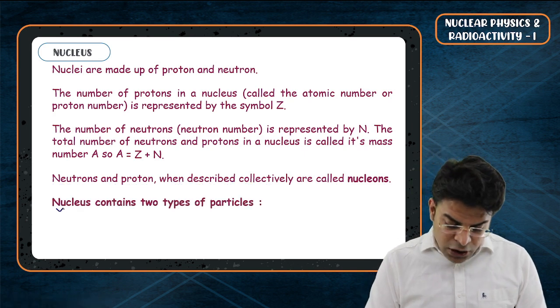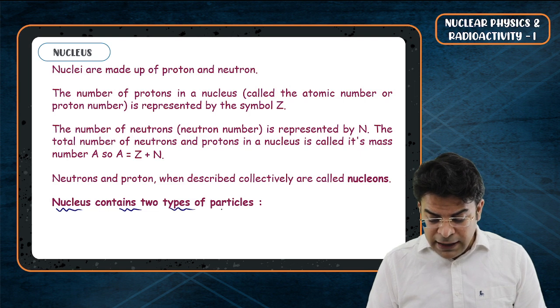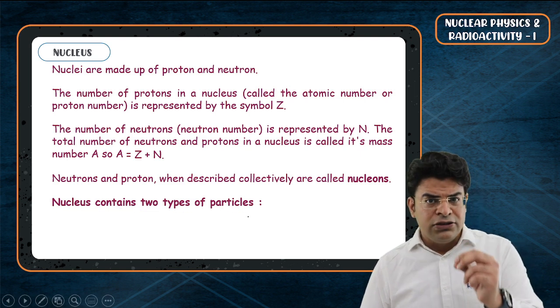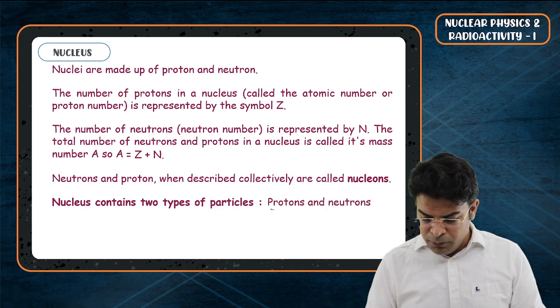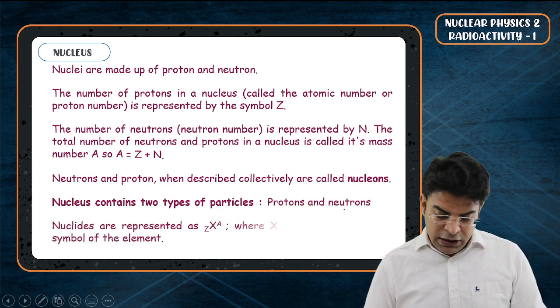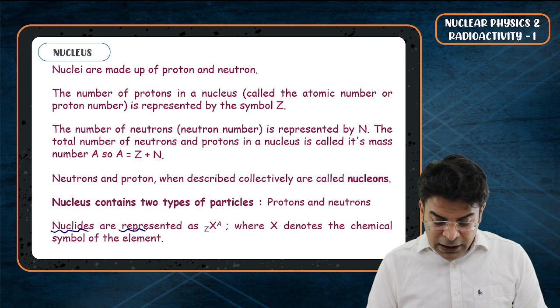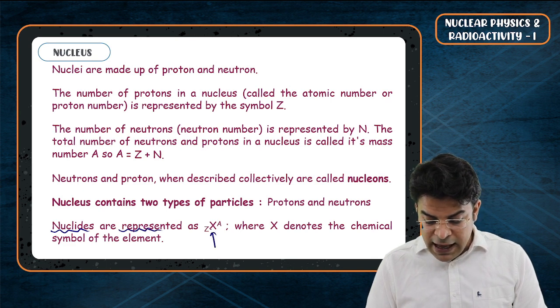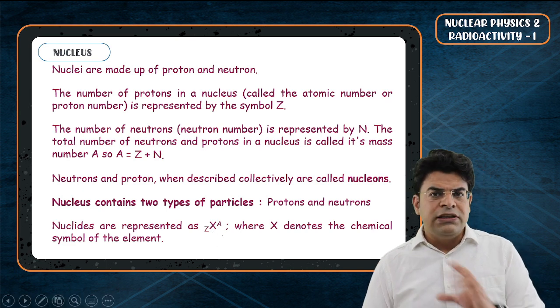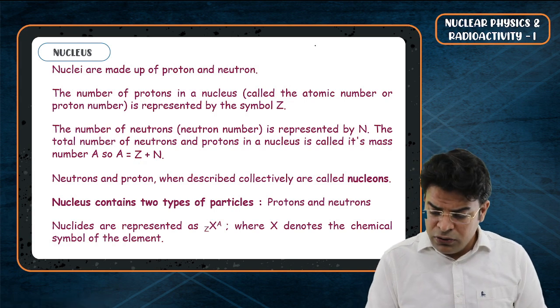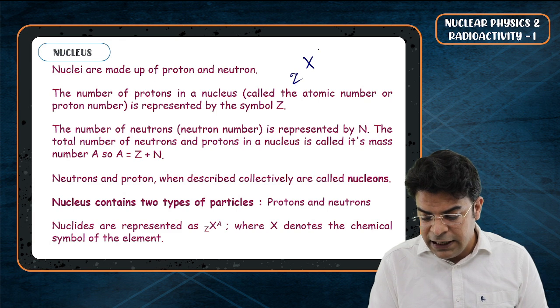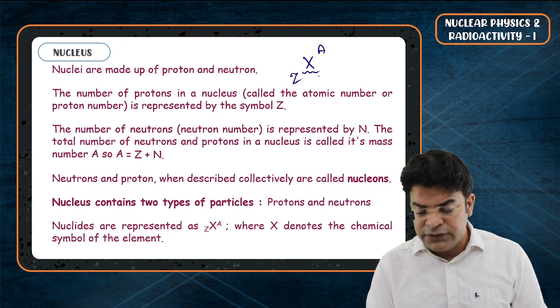Next, bachcho, the nucleus contains two types of particles. So the nucleus has got two types of particles inside it. Which are they? Protons and neutrons. Next, bachcho, nuclides are represented by the symbol ᴬ_Z X. So this is the general symbol to represent the nuclide. What is X?